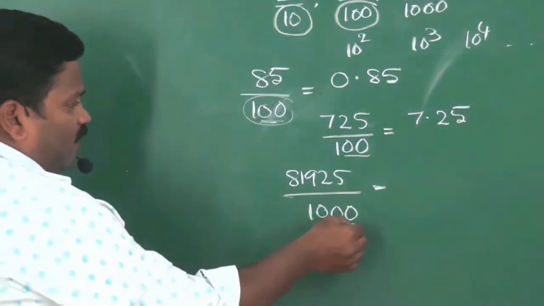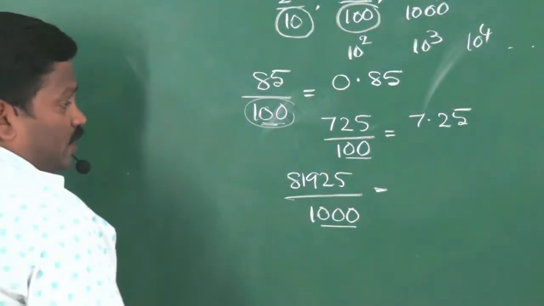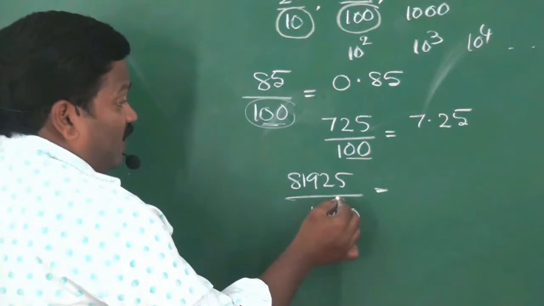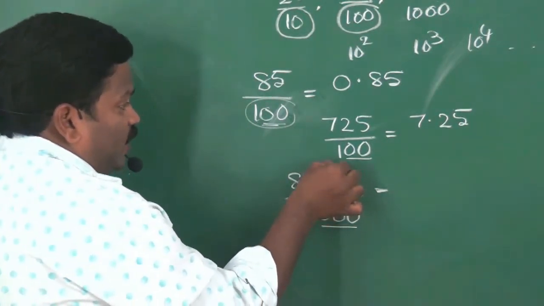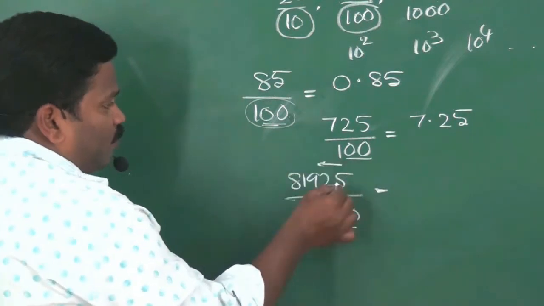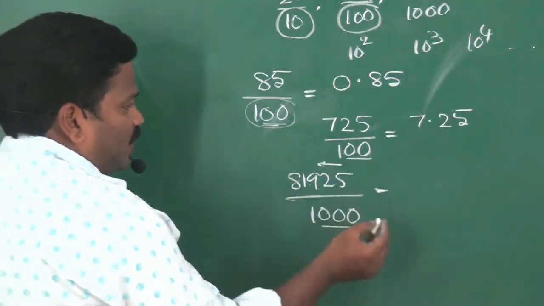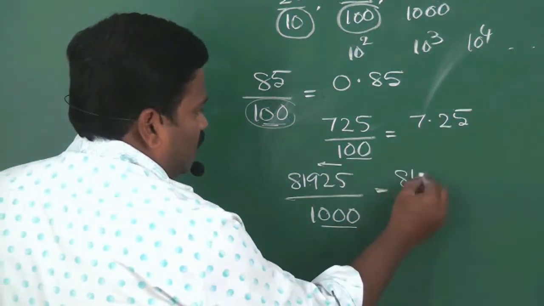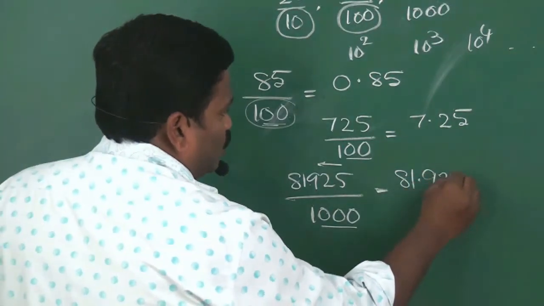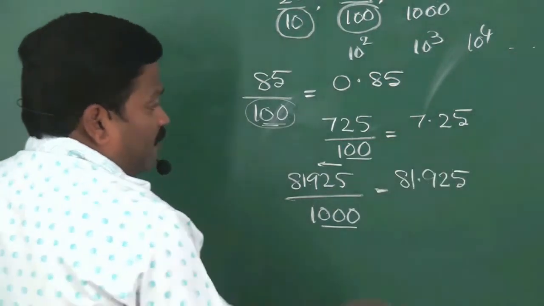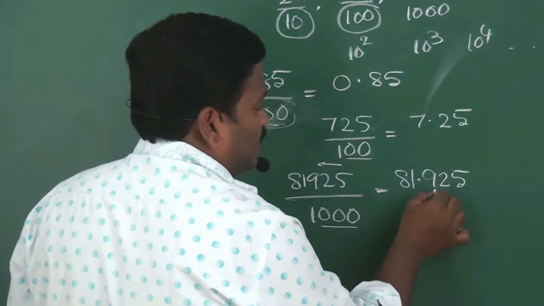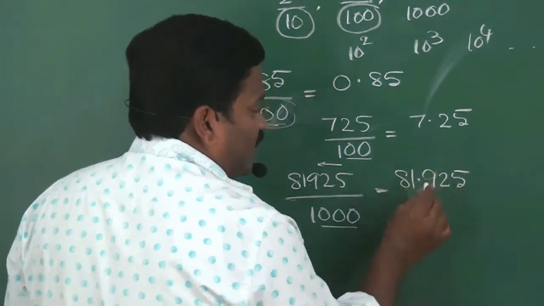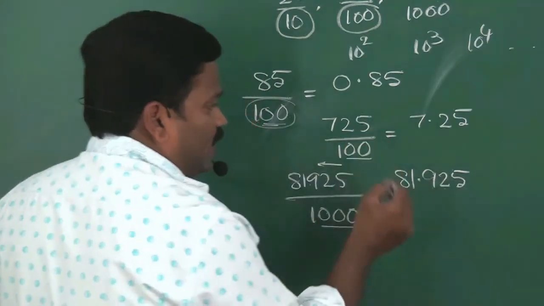In 1000 we have 3 zeros. Therefore, the decimal point will come after 3 digits from right to left. 1, 2, 3. Its value will be 81.925. After the decimal point, the digits are read as 925.